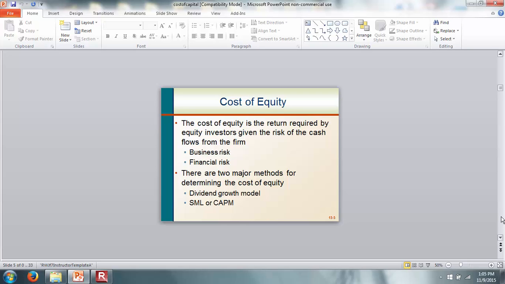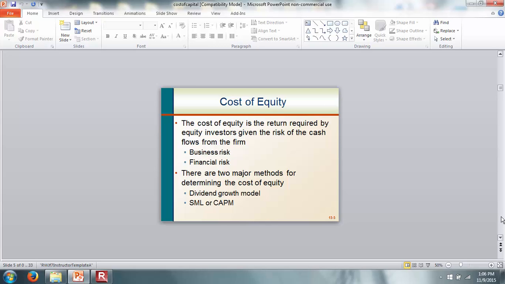When a company is financed with a lot of debt, so if you look at a company that is an LBO or a management buyout, those firms tend to have a high amount of debt, maybe 90 to 95% financed with debt. And that is referred to as the financial risk. So the financial risk basically comes from the type of financing that a firm has. And typically, the higher the amount of debt, the higher is the financial risk.